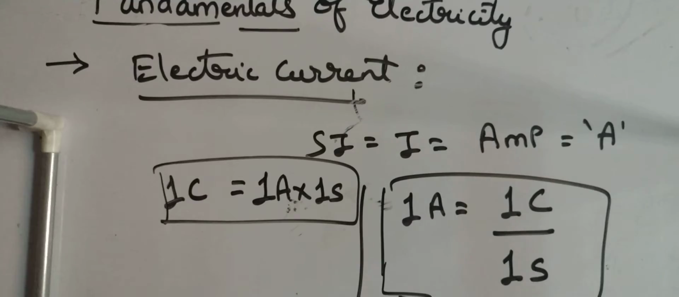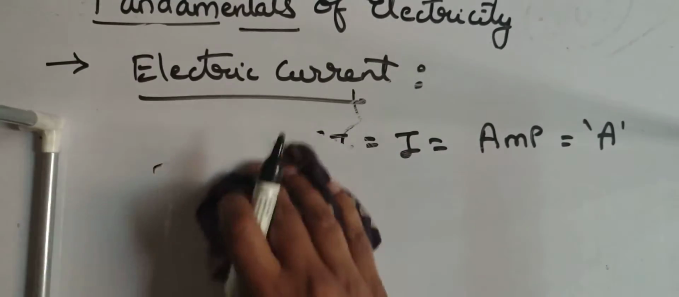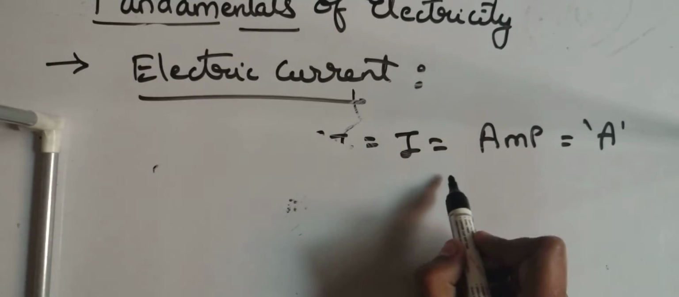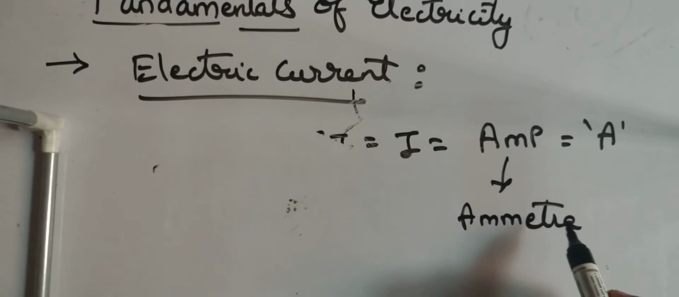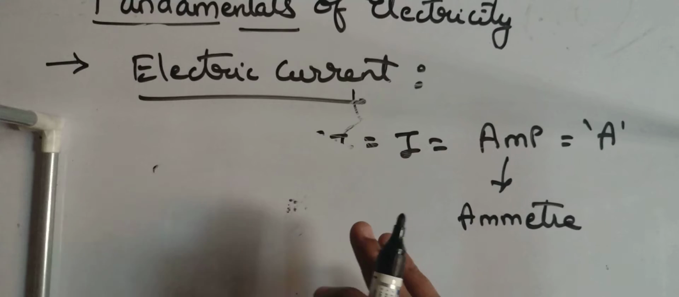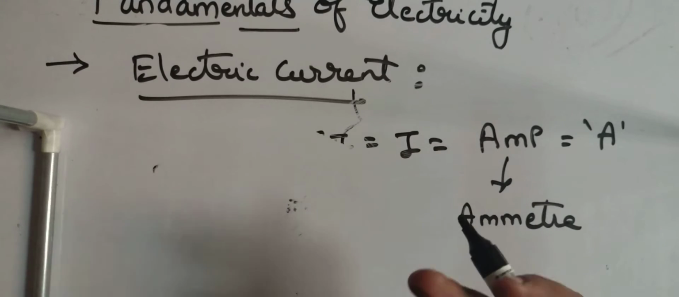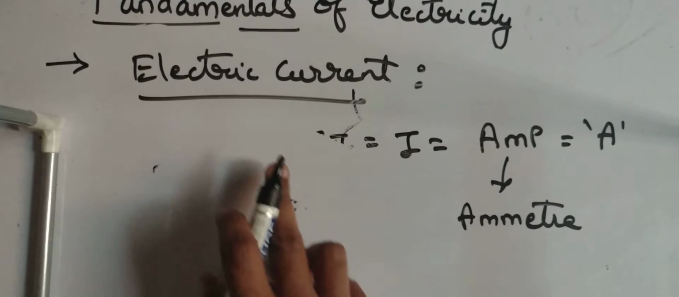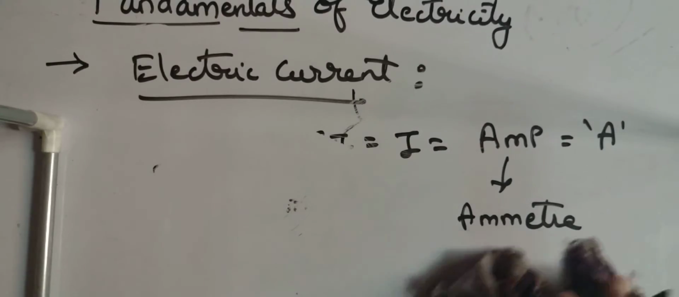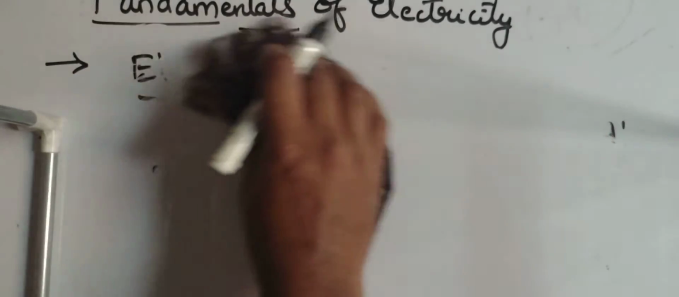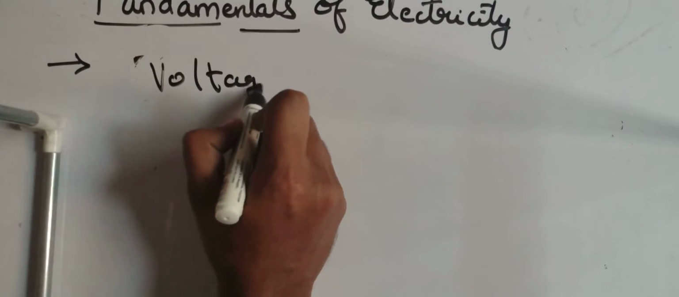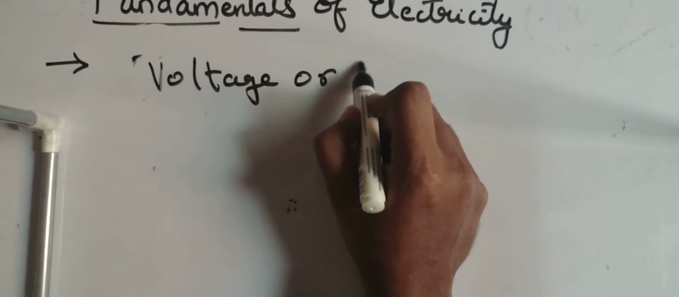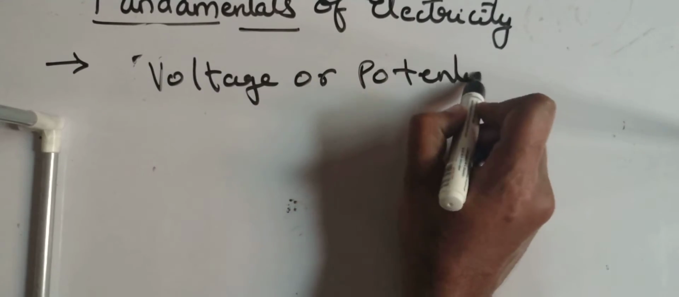Okay, so another thing: the device which is used in circuits to measure current is known as an ammeter. How it is connected, in series or in parallel, we will deal with when we start with circuits. So I hope you have got what electric current is and why it is a scalar quantity. Another very important concept is what you mean by voltage, also known as potential difference.